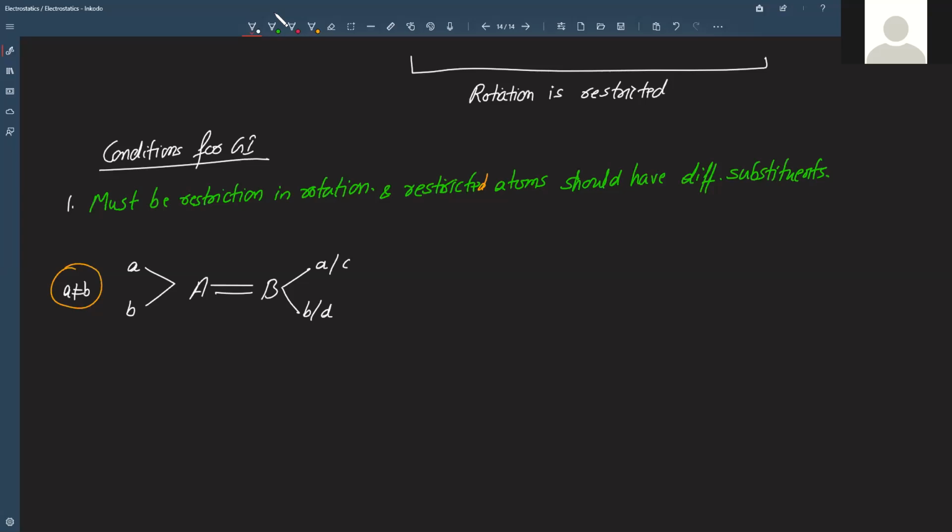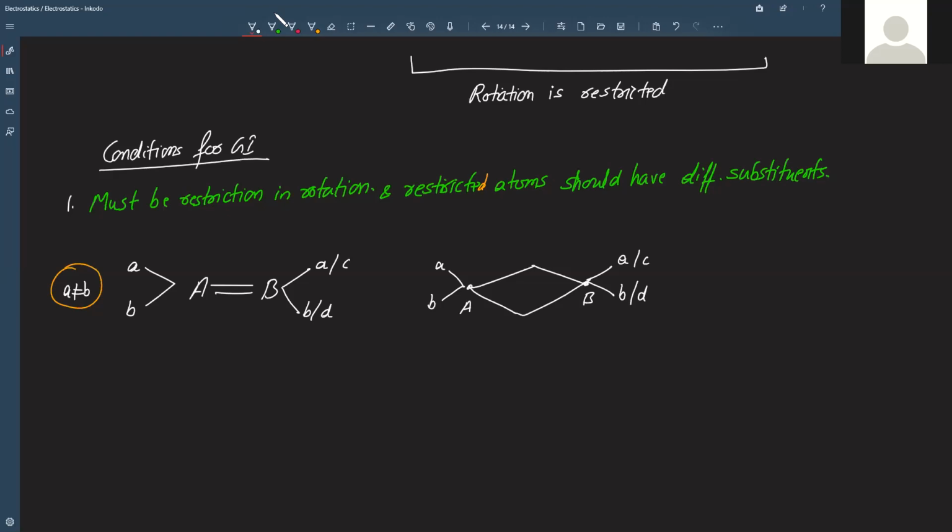It can be even like this, say a cycle formed like this, and here suppose this site is A and this atom is B. Then we have the same thing: here you must have two different atoms, and here also two atoms must be different, right?